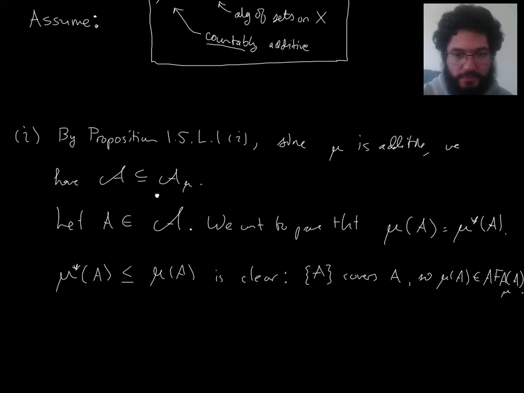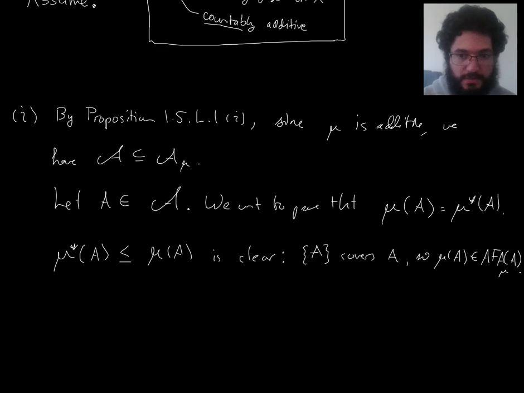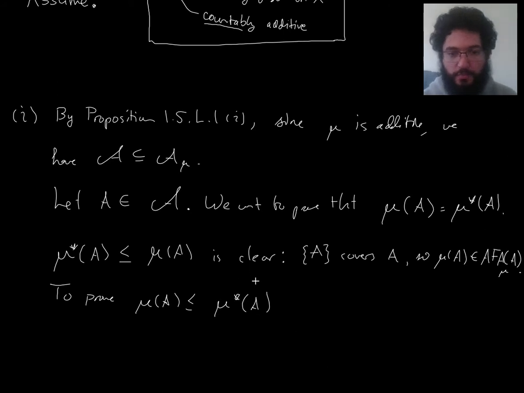All right, now we want to prove the other inequality. So how might we prove mu of A is less than or equal to mu star of A? Well, mu star of A is the infimum. It's the greatest lower bound of a certain set. What I can do is show that mu of A is a lower bound for that set.